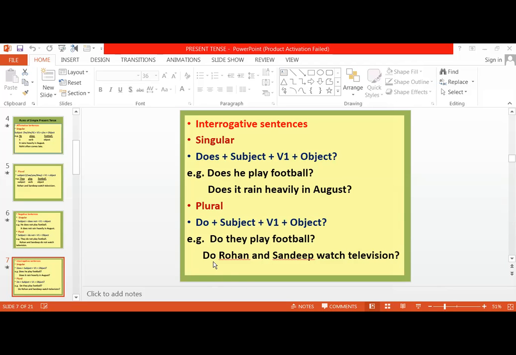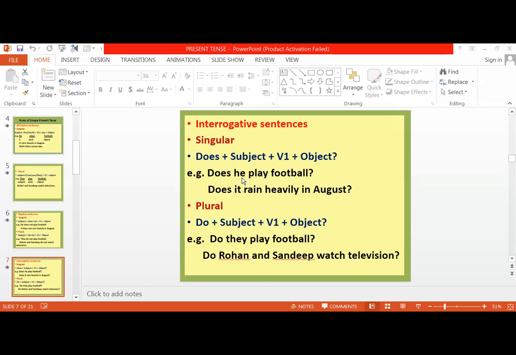Nishka, in this sentence, why have we used do? What is our subject? For the first sentence, our subject is the third form. Beta, in this sentence, do Rohan and Sandeep watch television? Which is our subject? Do will be added before the subject. Rohan and Sandeep, right. Our subject is Rohan and Sandeep. We are talking about two people. That is why we have used do.